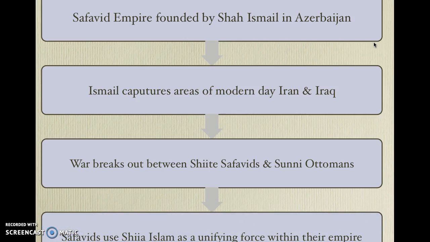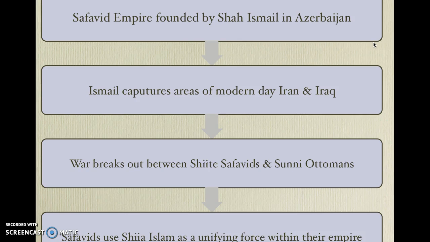See, the Safavids, right, they want to use Shia Islam as a unifying force within their empire. It has multiple ethnic groups, so they figure, okay, if we're all the same exact kind of Islam, that will unite us. So their Shia faith is very important to them. And what started to happen between them and the Sunnis is that the Safavids were trying to convert Sunnis within the Ottoman Empire to Shia. And these Ottoman sultans did not like that, so war breaks out between the two.